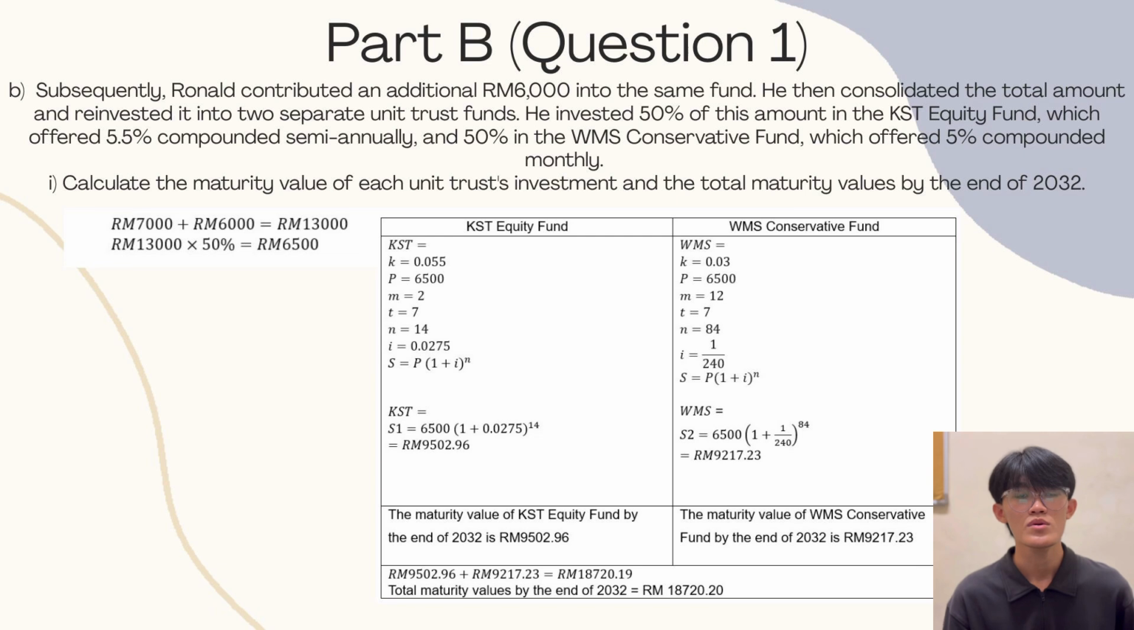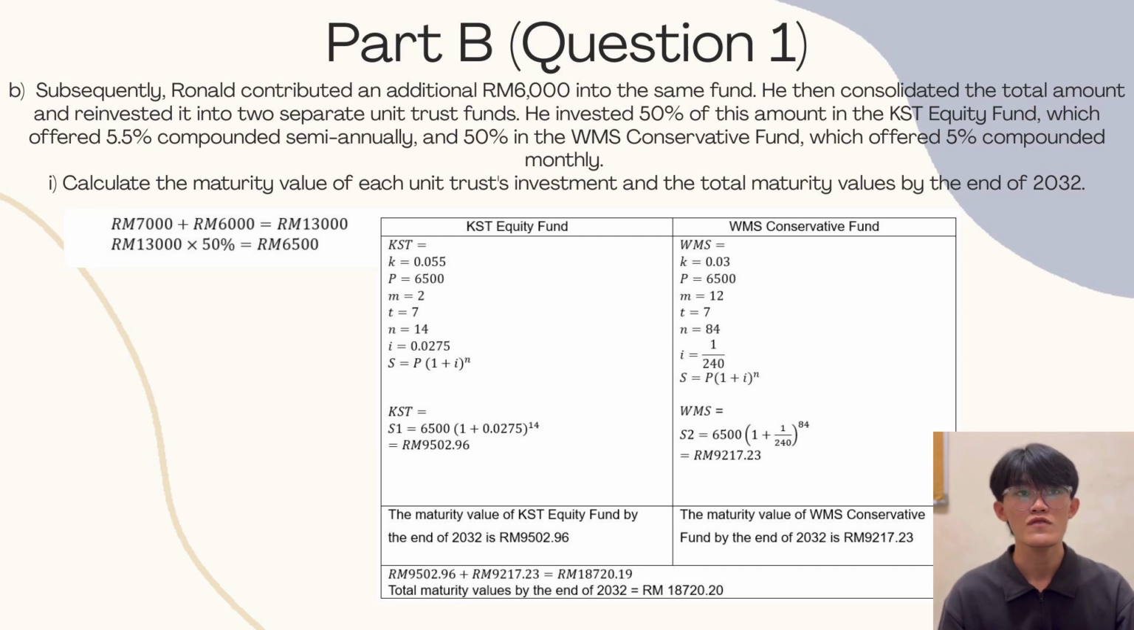For KST, we will use the formula S equals P(1 + i)^n, where P is the principal, which is 6,500 ringgit, i is the interest rate per period, 0.055 over 2 equals 0.0275. n is the number of compounding periods, 7 times 2 equals 14.